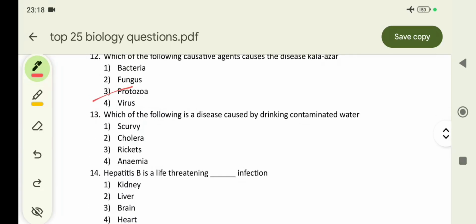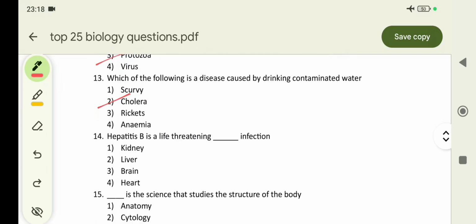Which of the following diseases is caused by drinking contaminated water? Cholera is caused because of contaminated water. Rickets, anemia and scurvy are caused by a lack of vitamins and minerals in the body.